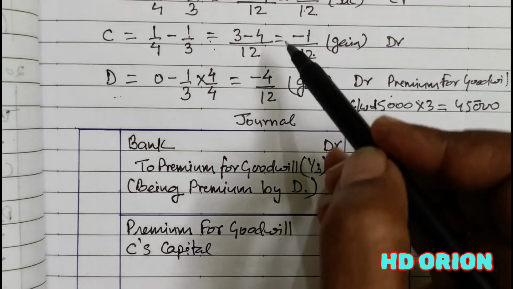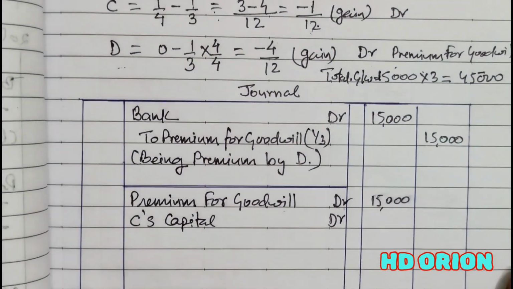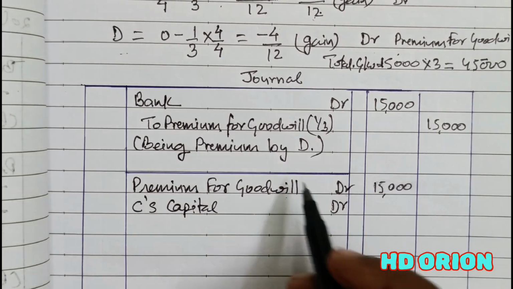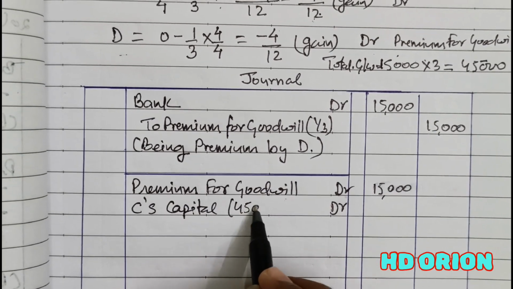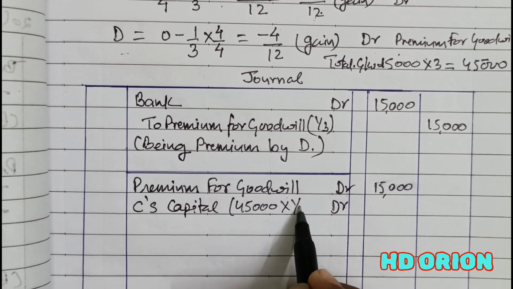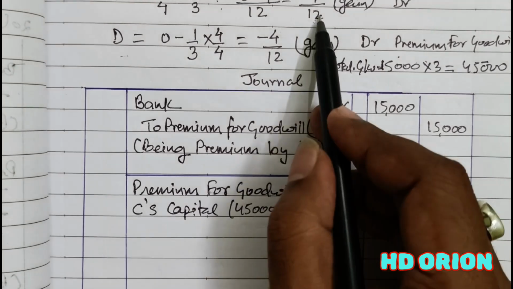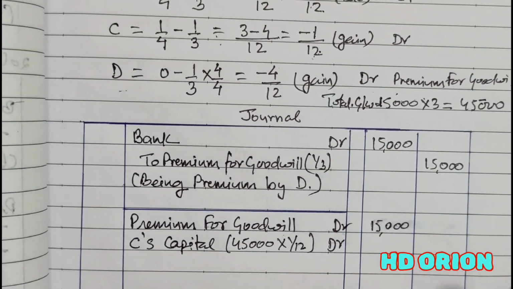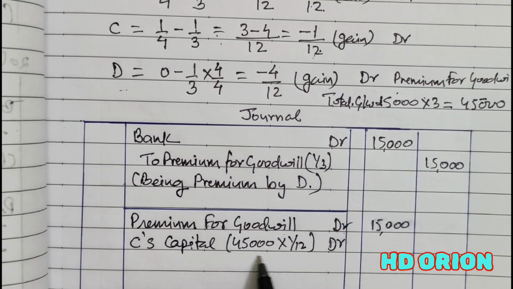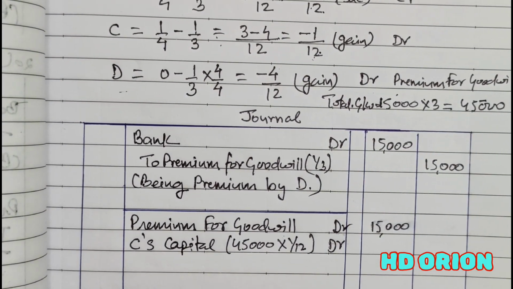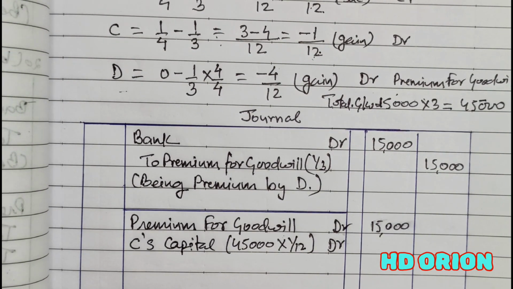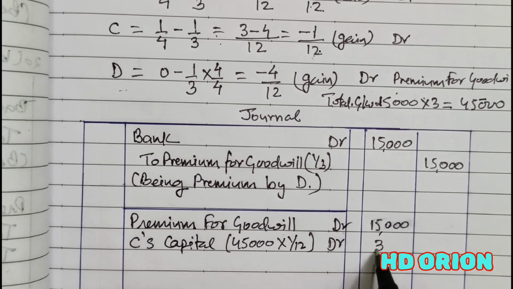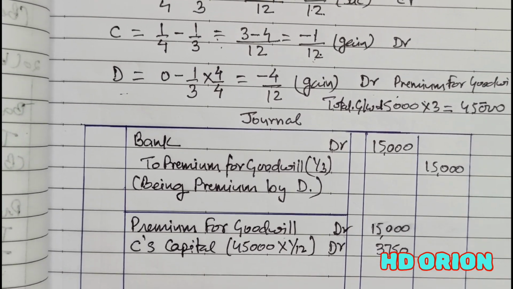So amount of goodwill 45,000 multiplied by 1/12. That is the gain portion, multiplied with the total value of goodwill of the firm. And the amount is 3,750.